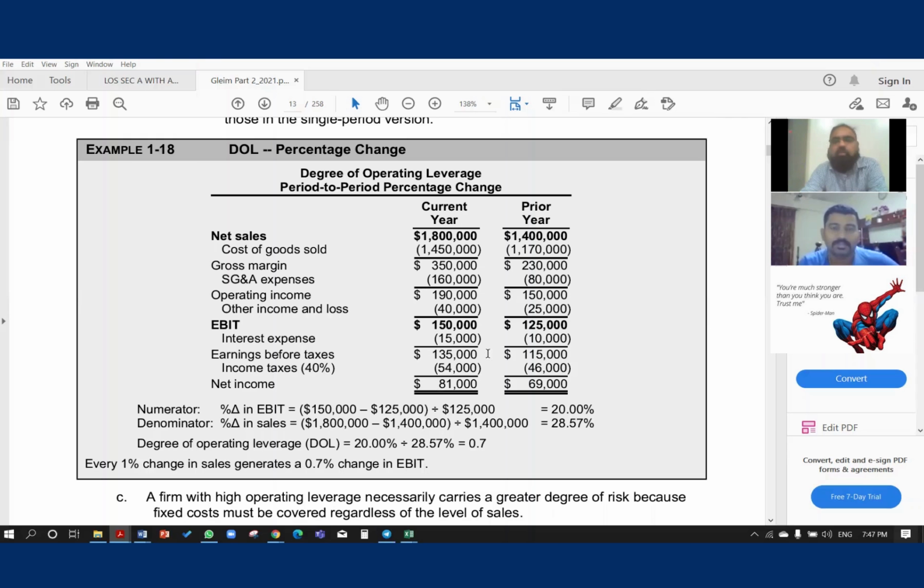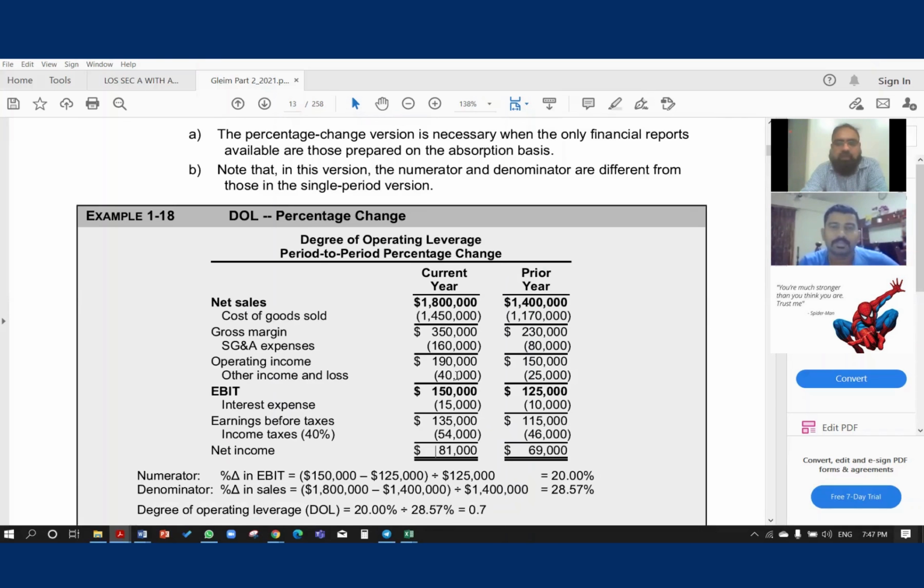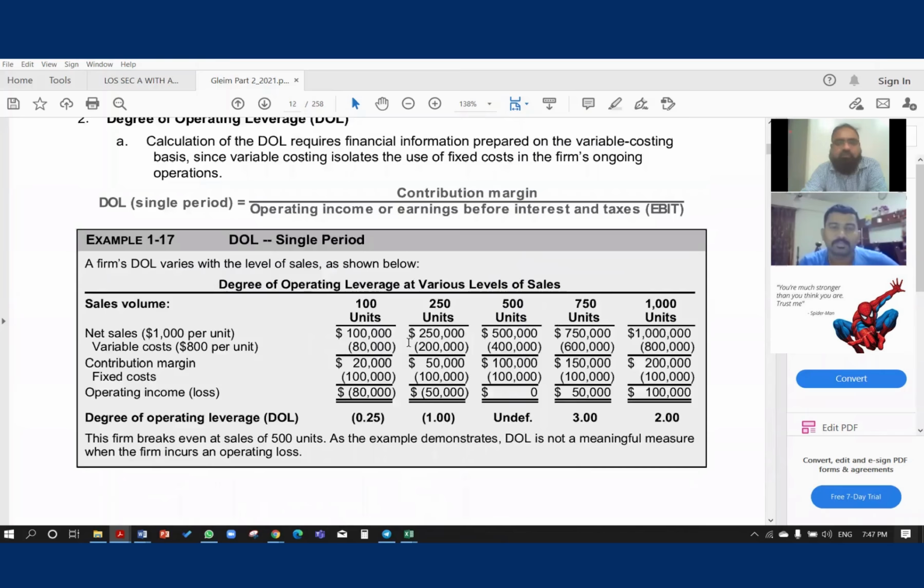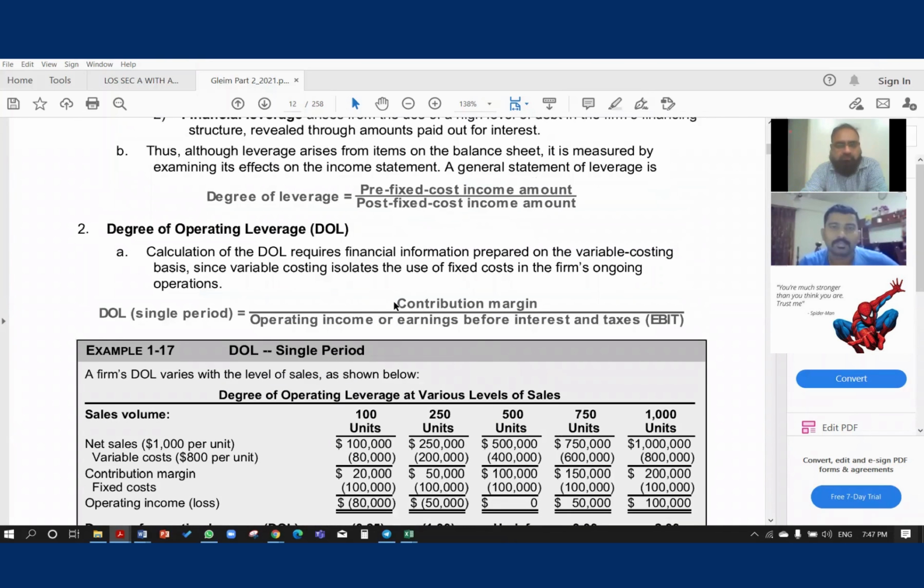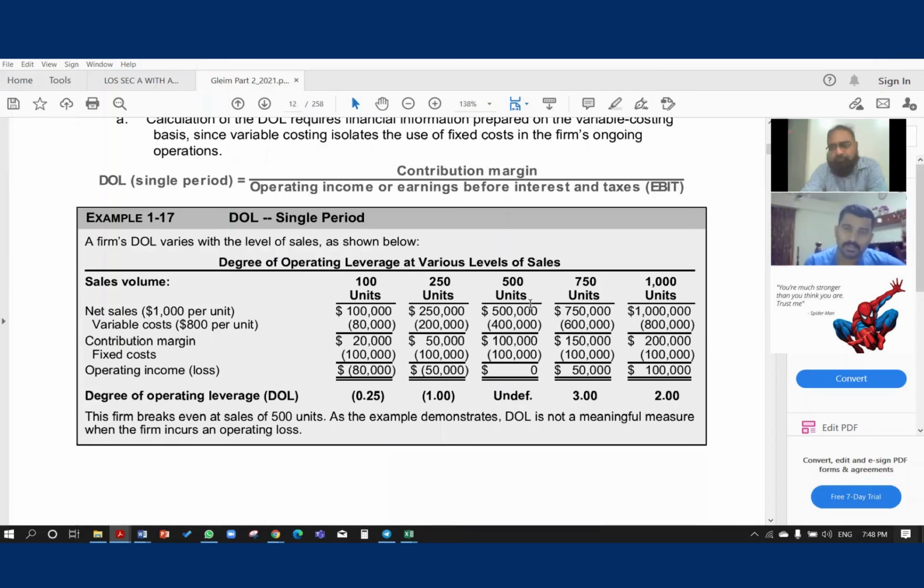So what was our formula? The first formula we had, operating leverage: contribution margin, that is sales minus variable cost, divided by operating income or earnings before interest and tax. If you see the difference between these, contribution margin means sales minus variable cost, and EBIT means before interest and tax, which means after you have incurred other fixed costs. Got the point?